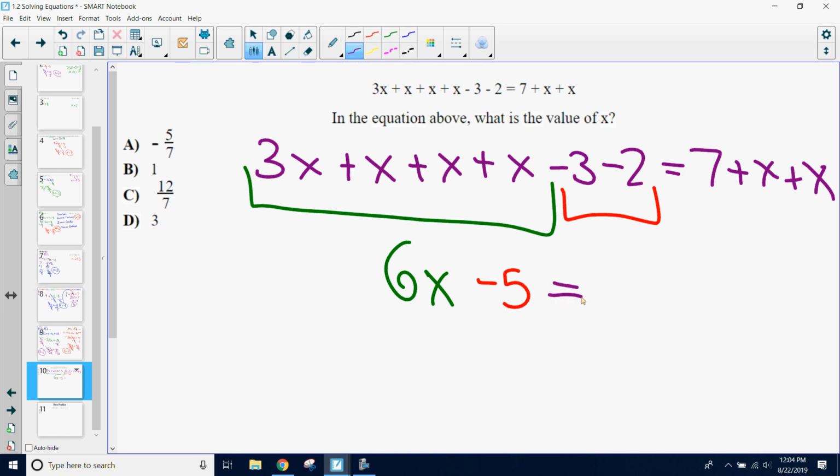On my other side of the equal sign, 7 doesn't have any other like terms with its sign, so I'm just going to leave it at 7. But x and x can both go together to be a plus 2x. So hopefully, combining all those like terms makes the problem look a little bit more bearable, a little bit less intimidating when we get rid of half those x's.